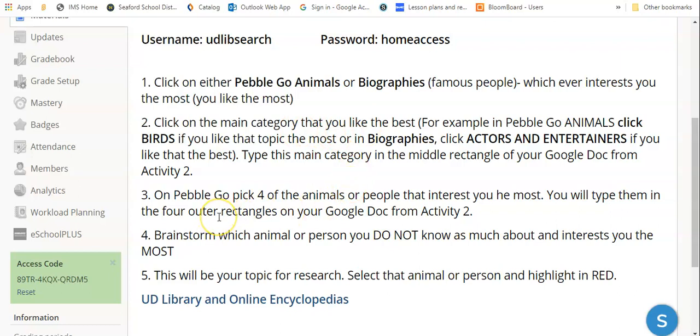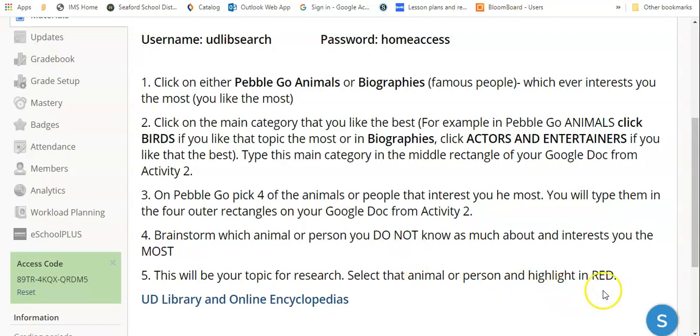And then the third thing you're going to do is you're going to pick 4 animals from that category or 4 people from that category that interest you the most. And you're going to type them onto your Google Doc, which I'm going to show you in just a minute. Then you're going to brainstorm which animal or person you don't know as much about and interests you the most. And then that would be your topic of research. And you're going to highlight that animal or person in red on your Google Doc.